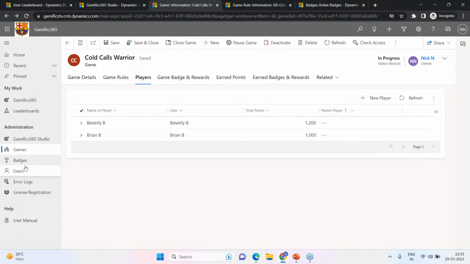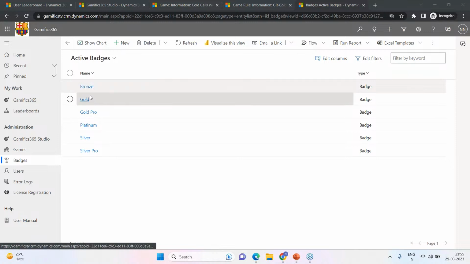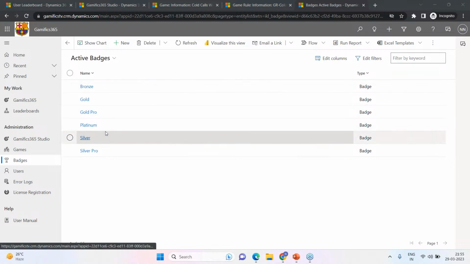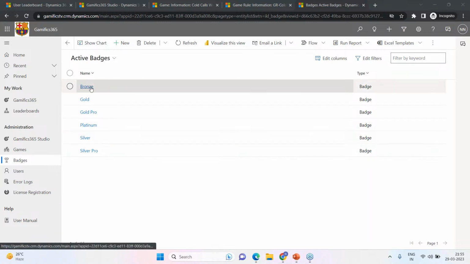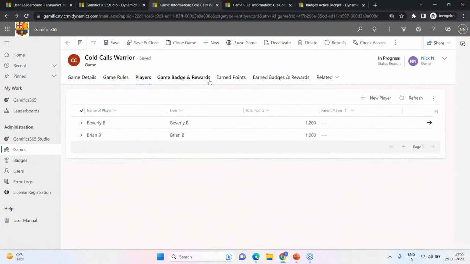Now, as and when the players start scoring, it's also imperative that you provide them with good badges. So right here under the administration, we have badges. I've opened it for your convenience, and we have created multiple badges, whether it's bronze, gold, gold pro, platinum, silver, and silver pro. Once we have the badges available, we can use them within the games.